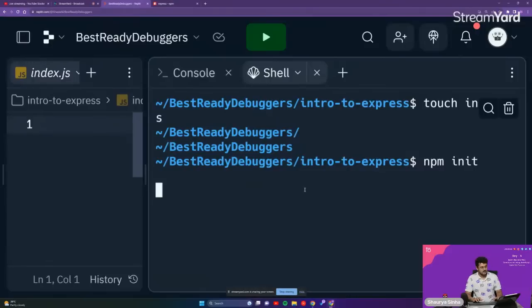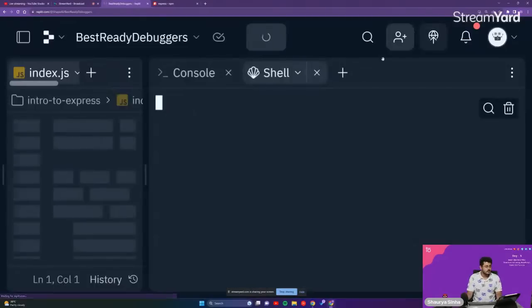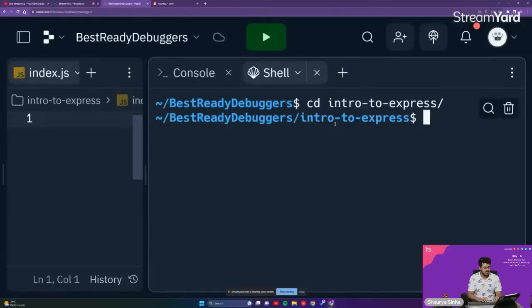What happened? Why is it not initializing? I have to refresh the page itself once again. Let us do that. cd intro to express, npm init.